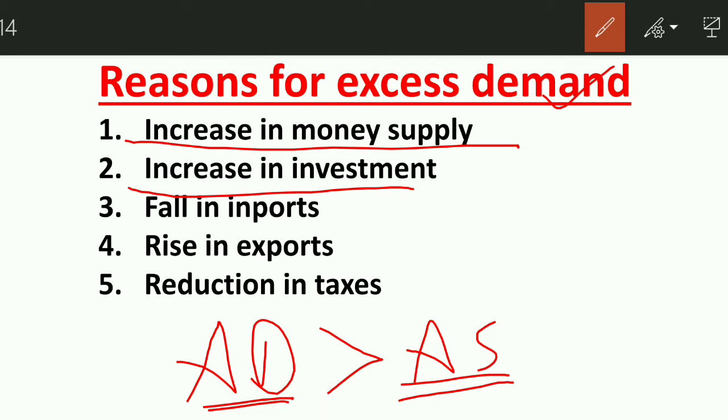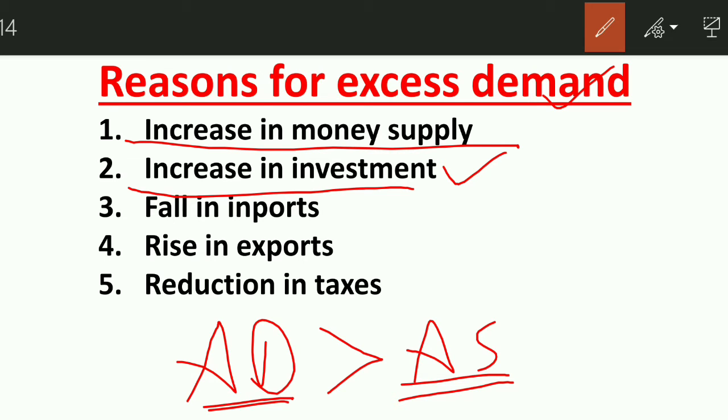Now, the second reason is increase in investment. Now, due to increasing autonomous investment, production increases, which in turn leads to increase in money supply, which causes excess demand in turn. All right. So, when investment will increase, you are already aware of the forward action of multiplier. There, I told you how due to increase in investment, income also increases in the economy.